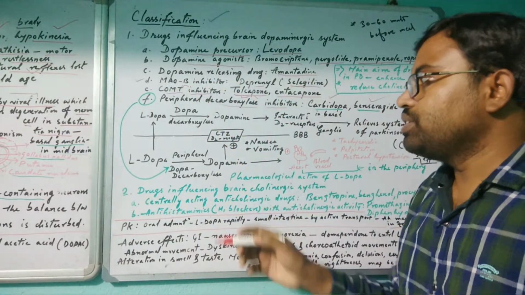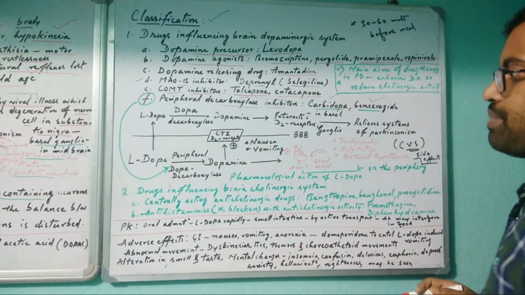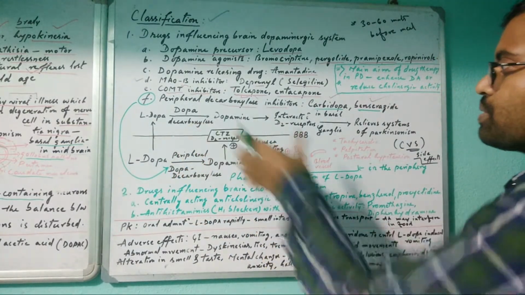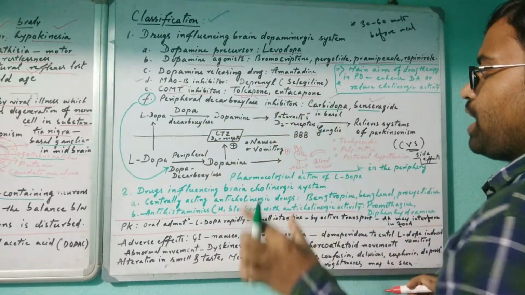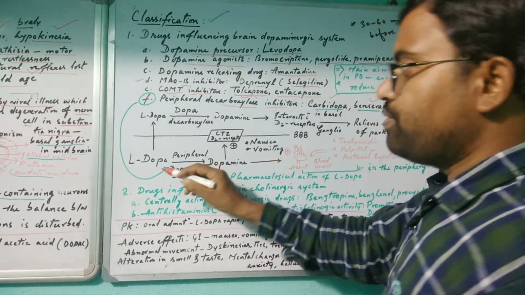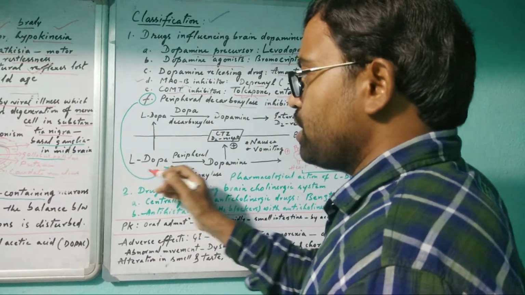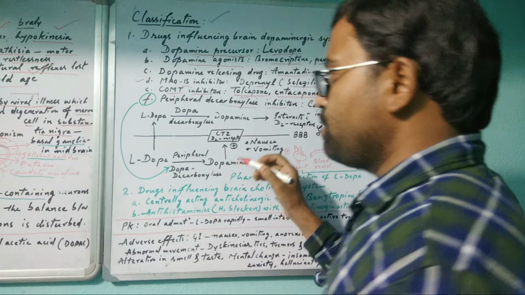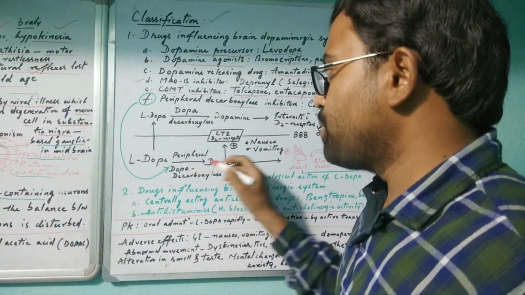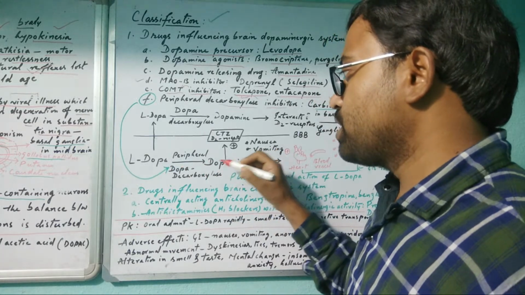Now we will see on a diagrammatic representation the pharmacological action of dopamine on the central nervous system, heart and blood vessels. L-dopa is given intravenously or orally and goes peripherally.